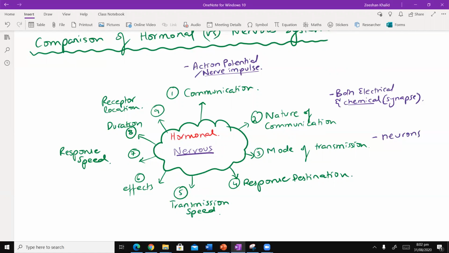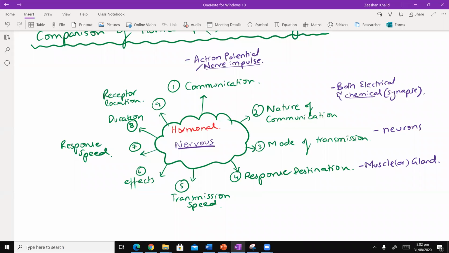Transmission, उसके बाद number 4, response destination. Usually for nervous system it is either a muscle or a gland. इन दोनों के अलावा और कोई चीज नहीं होती. It's either a muscle or a gland. Okay. What about transmission speed? क्या ख्याल है? किसकी speed ज़्यादा होगी? Hormonal की कि nervous की?